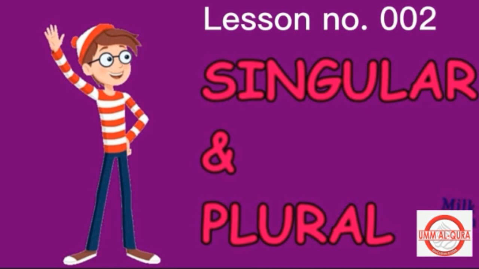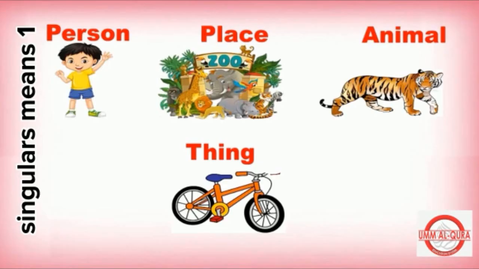In this video, we will learn about singular and plural. My dear children, singular means one. It would be a person, a place, an animal, or anything. Here we have some examples of singular. One boy, a zoo, a tiger, a bicycle.